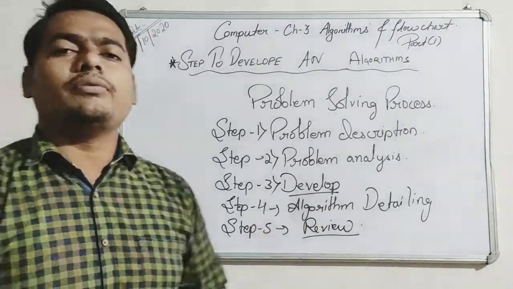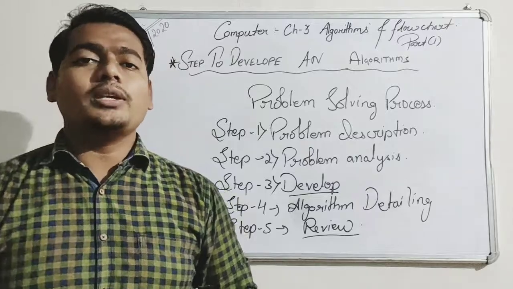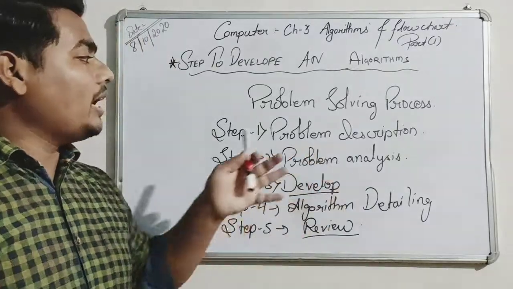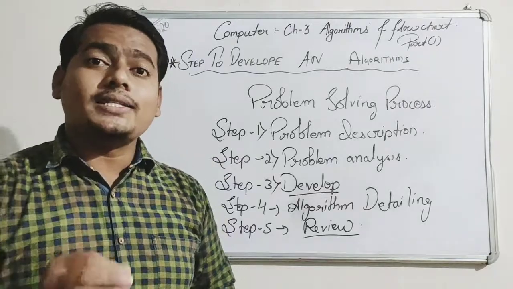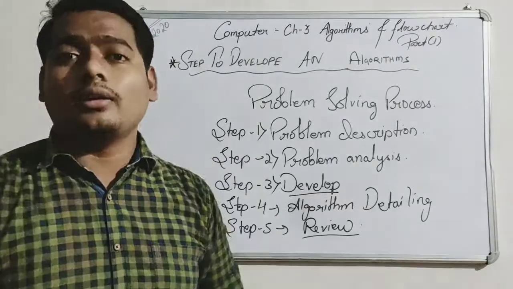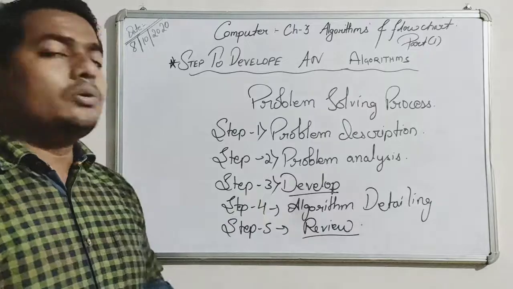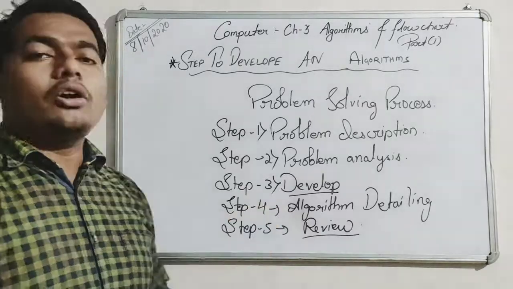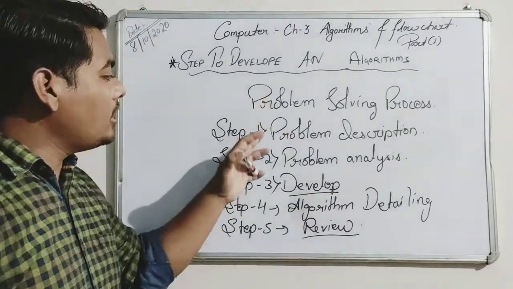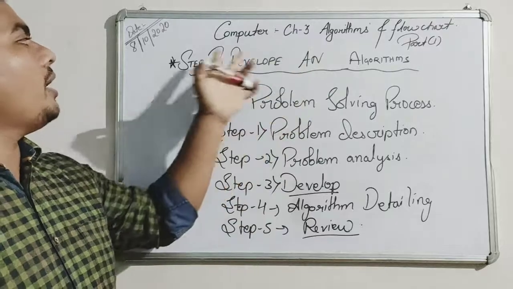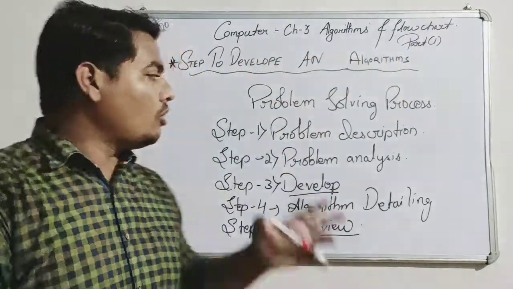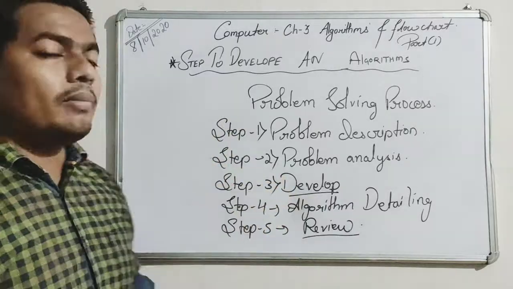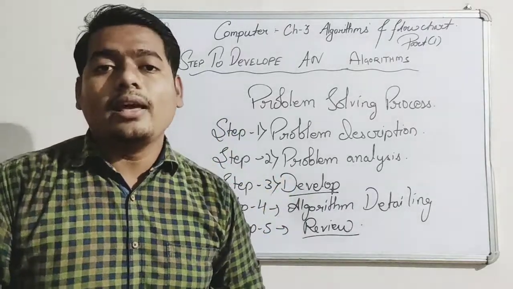Then step 5, what we say, review. Review means you have to check the steps I have prepared, whether it is possible or not. Understood? Only after checking can you say whether it is possible or not. All these things are required to develop an algorithm. You have to keep all these things in your mind when you are developing an algorithm.